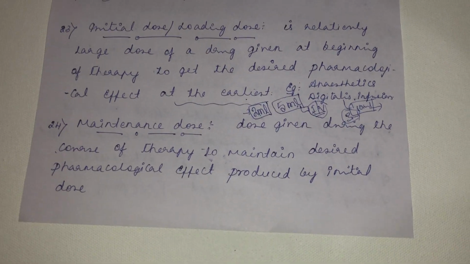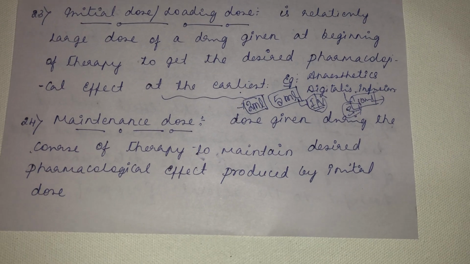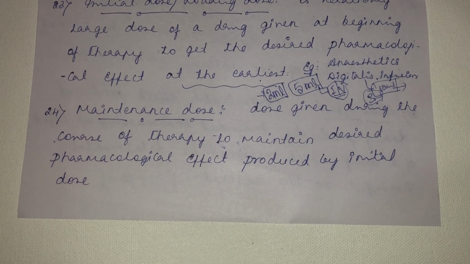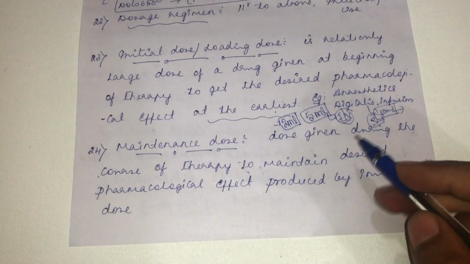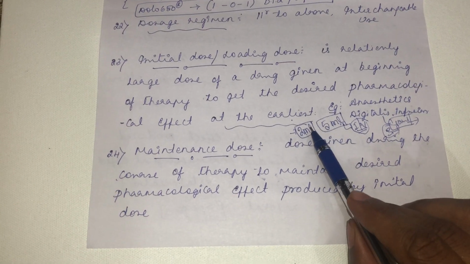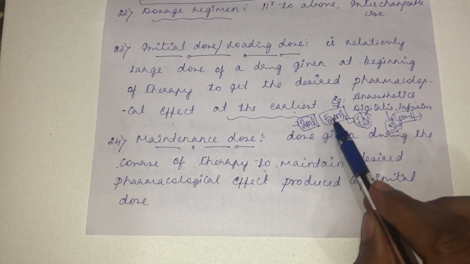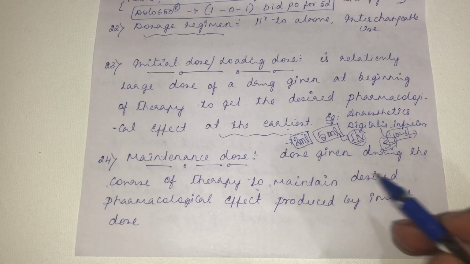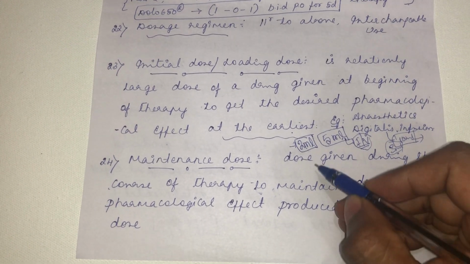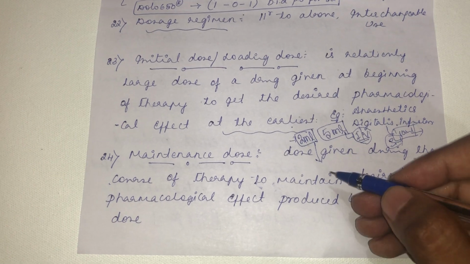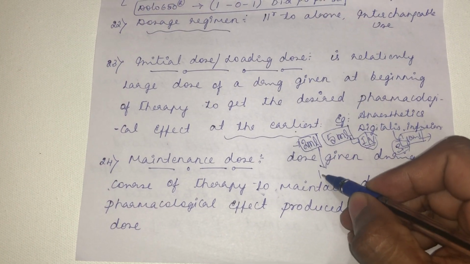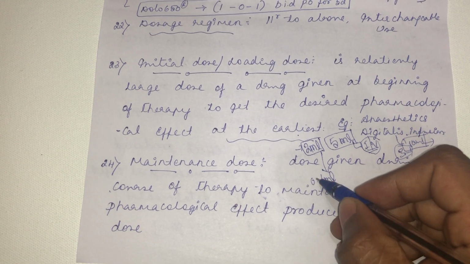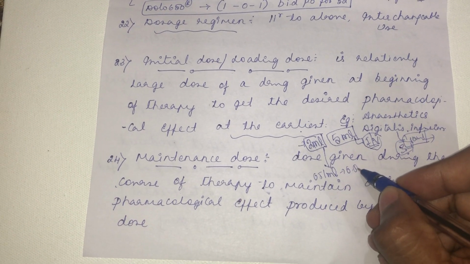Then the maintenance dose. This is the dose given during the course of therapy to maintain the desired pharmacological effect produced by the initial dosage. For example, the 2 ml you have given is the loading dose, so the remaining amount is 3 ml. Looking at the course of the therapy, if the patient gets conscious or is on the verge of gaining consciousness, you push another 1 ml or 0.5 ml, then after some time you push 0.5 ml.